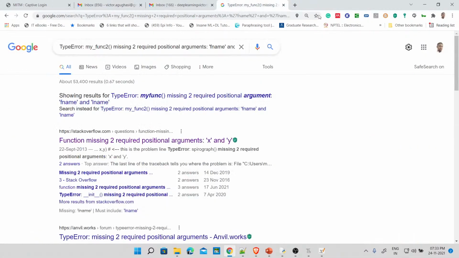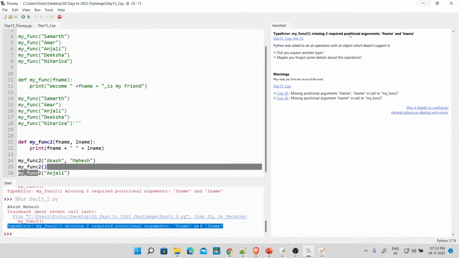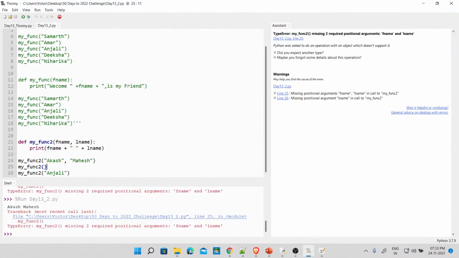Now we got this to say, okay, let me go back to my code and see what is happening. Okay, that is true. So let me now add, let's say, Ananya, Prakash, okay. Then I will go back and now say, Anjali. Remember, you have to say comma, otherwise it will see it as one string. So I'll say Anjali Hemant, H-E-M-A-T-H, fine. So this is fine. Now there won't be any error.